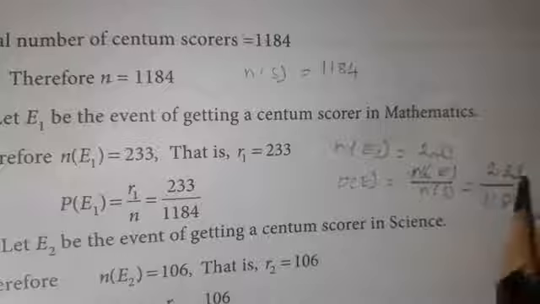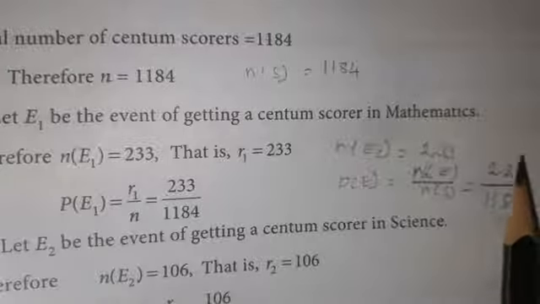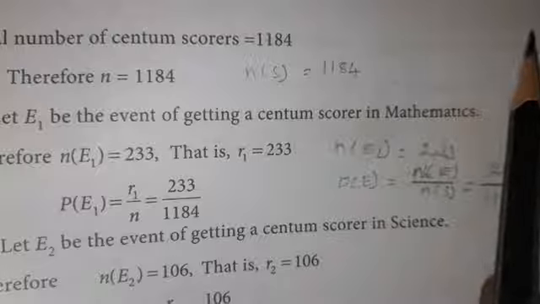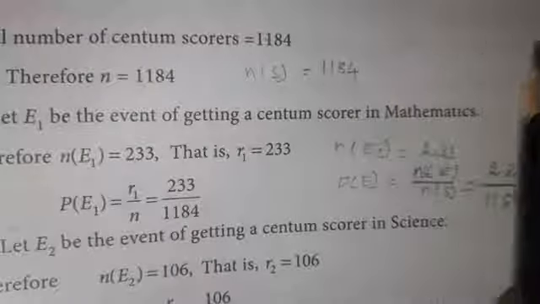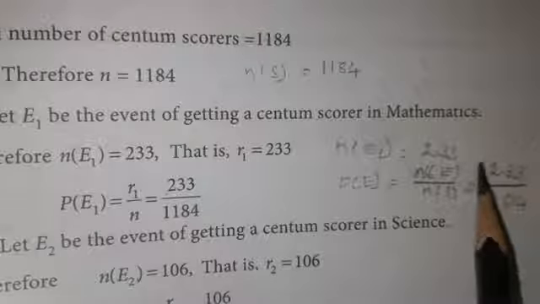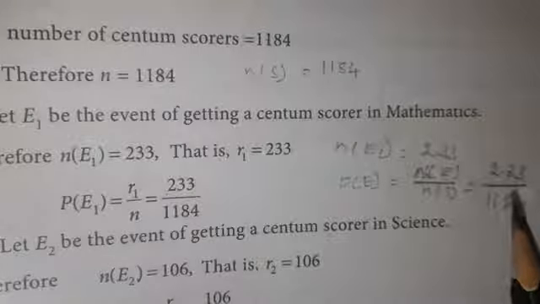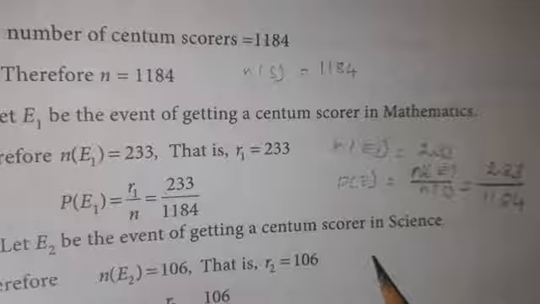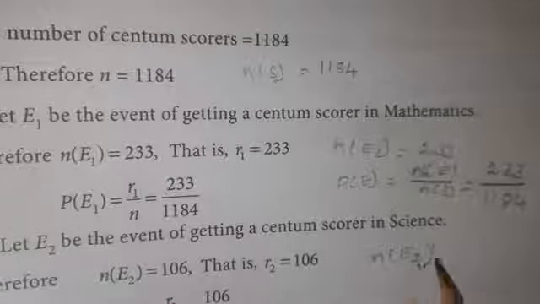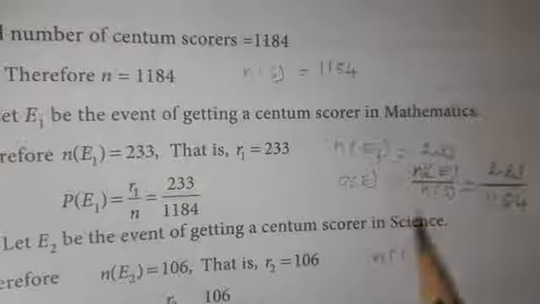The second question is asking the probability of not being a centum scorer in science. They are asking not. Not means E dash. So first, the centum scorers in science is how much? 106. So that can be written, this is the second question, n of E2. Here E2 because E1 is the first question and E2 is the second question.